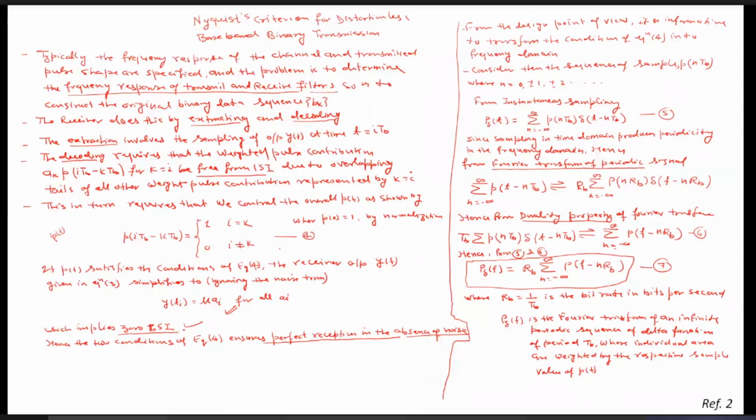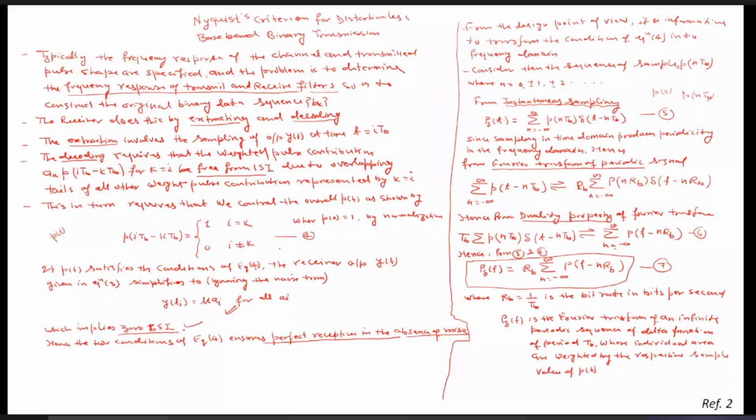So the time domain nature we are knowing, but let us see what is the nature of that signal in the frequency domain. For that, we need to find out the Fourier transform. To find the Fourier transform, we take the help of what we have studied in instantaneous sampling. That is, if we have any analog signal p(t), and the sample value of that p(t) is taken at T_b, 2T_b, 3T_b, 4T_b, this represents the sample values of that p(t).